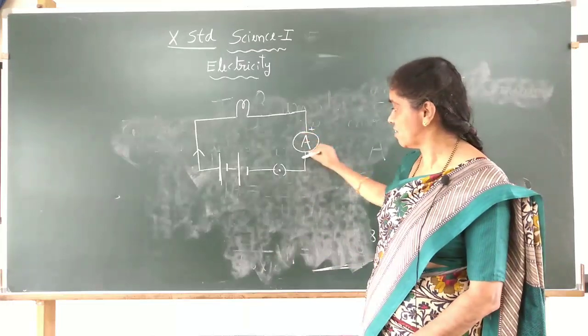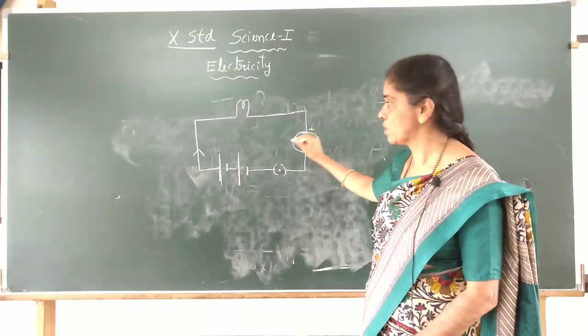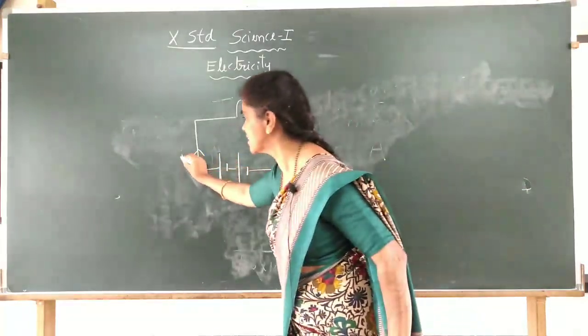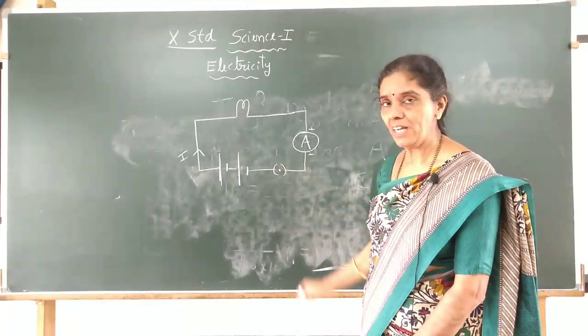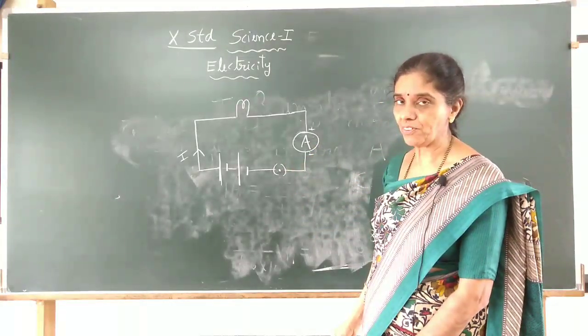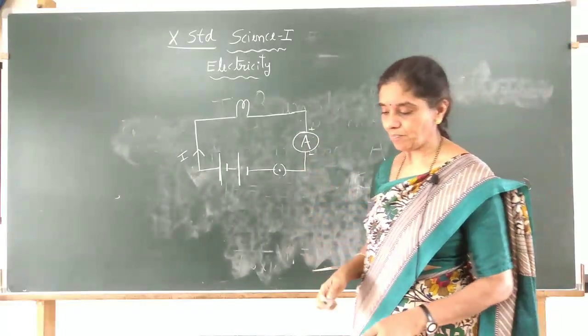The ammeter is always connected in series, because whatever current flows in the circuit should flow through this ammeter so that you can measure it completely. Okay, that is the way of arranging the circuit.